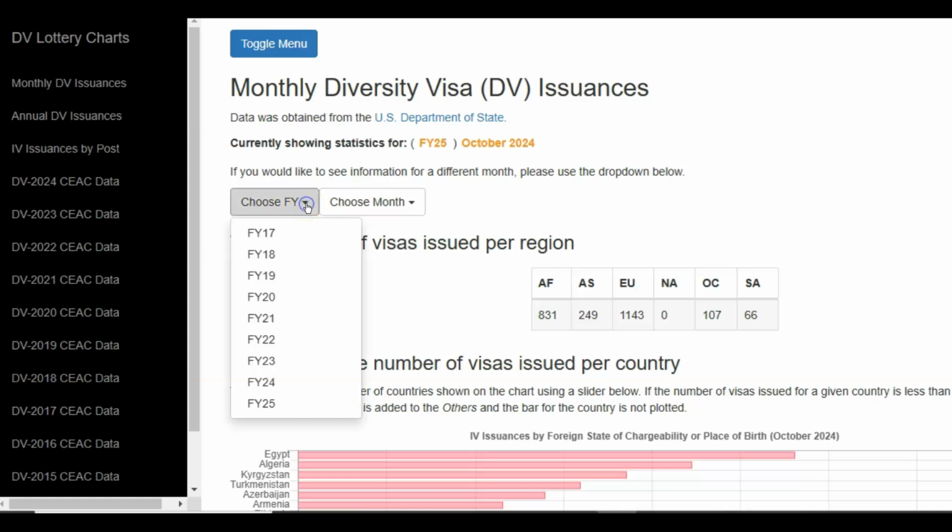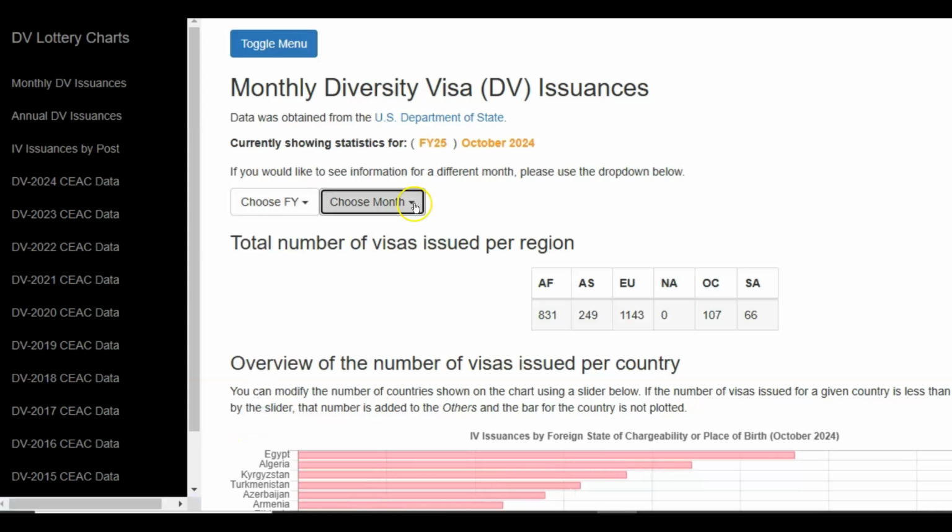Now, just below that, you have choose fiscal year. By clicking on this drop down, you have fiscal years beginning with fiscal year 2017 up to fiscal year 2025. You can also choose the month. For now, we have only the month of October, but beginning tomorrow, the 1st of January 2025, we are also going to have, in addition to the month of October, November 2024 and December 2024.